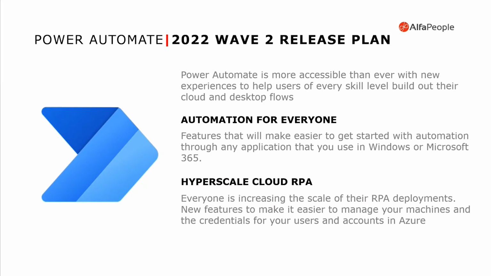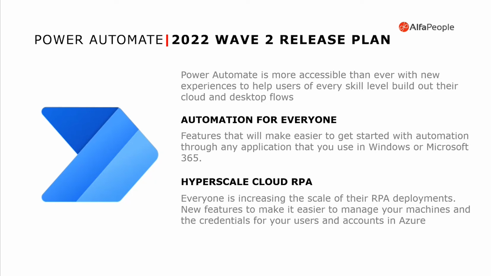The RPA is mainly a desktop flow. And when we say desktop flow, it is that automation that you have, for example, inside your on-premises server, where you have the option to send that information to the cloud. That is RPA, and now we have some new features for it.